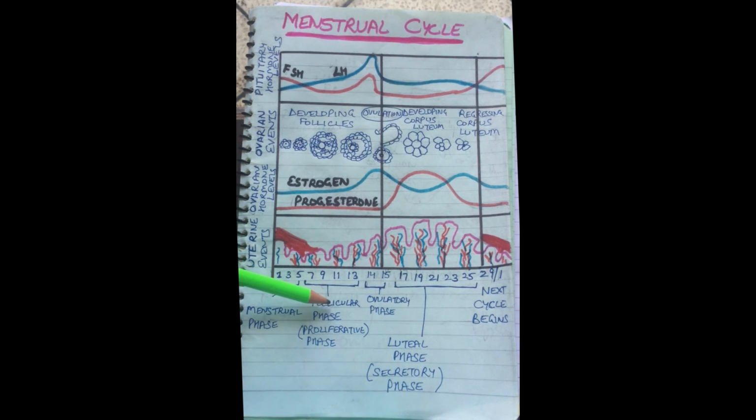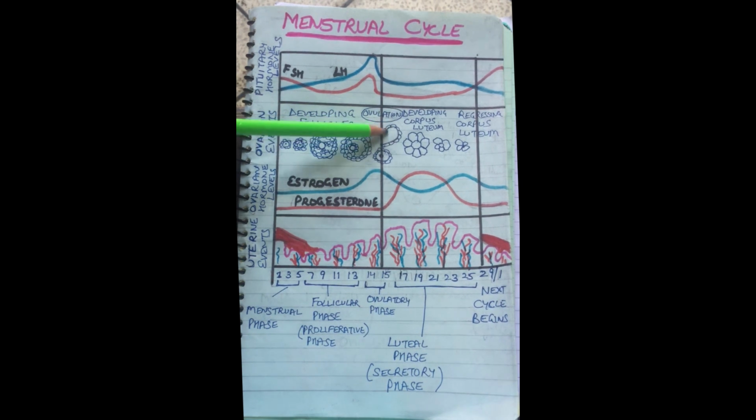Now after the follicular phase is the ovulatory phase, during which ovulation occurs. Now during ovulation the ovum is released into the fallopian tube. Now if that ovum gets fertilized, then what will happen? The endometrium will be maintained during the pregnancy. Now let's see what happens here after the rupture of the Graafian follicle.